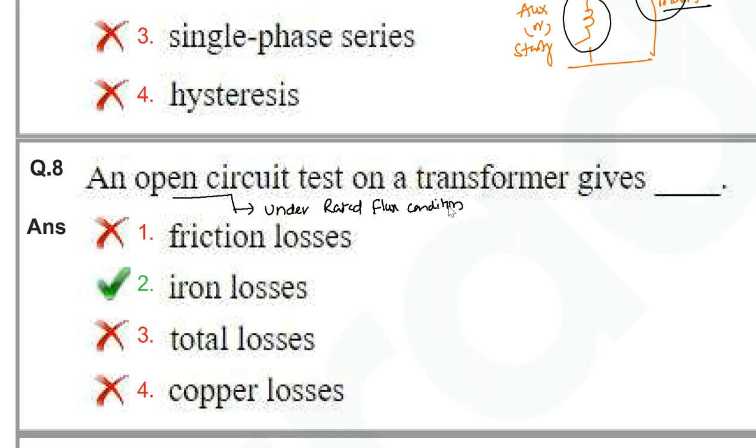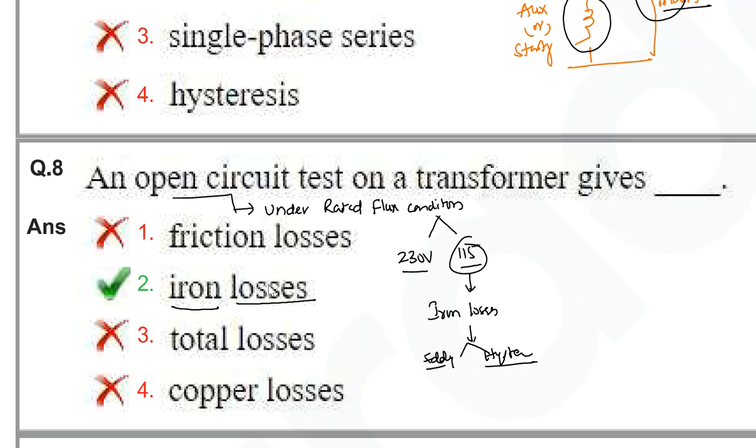So rated flux condition is possible with the supply side. Suppose for example, if you take a 230 volts or 115 transformer, any winding we can use here, but we will perform it on the lower side of the winding here. Because of this reason, the iron losses can be calculated very easily. So iron losses will have a combination of eddy current losses and hysteresis losses here. These two losses can be found with the help of OC test here.